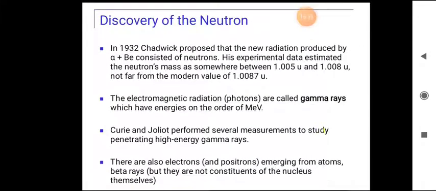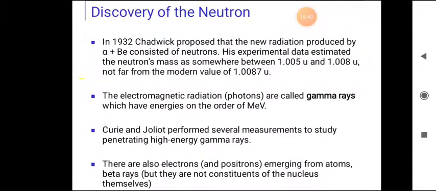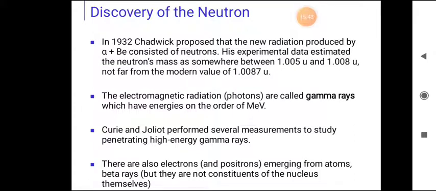Coming to the discovery of the neutron again. In 1932, Chadwick, he is the main person, proposed that the new radiation produced consisted of neutrons. His experimental data estimated the neutron's mass to be somewhere between 1.005 U, that is units, and 1.008 U, not far from the modern value of 1.0087 units.